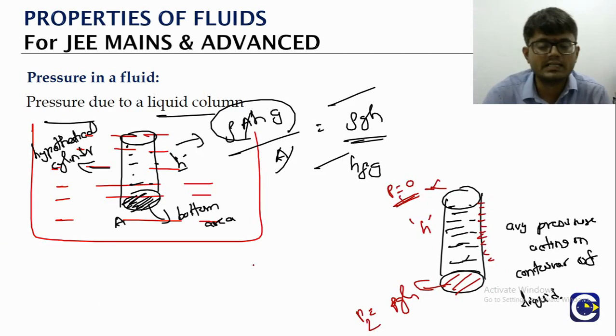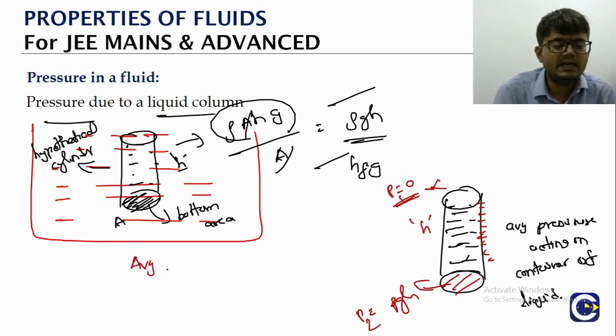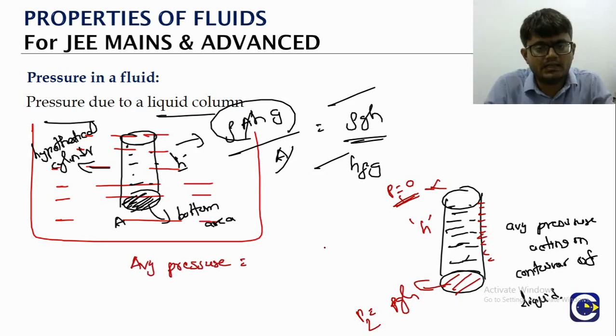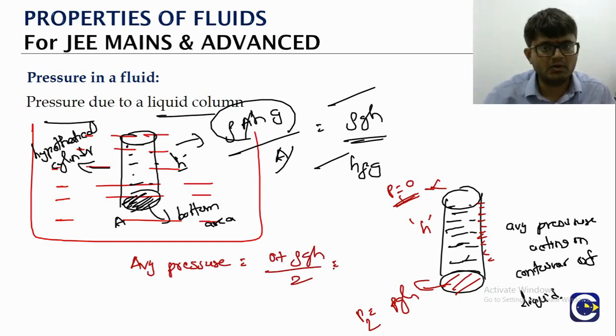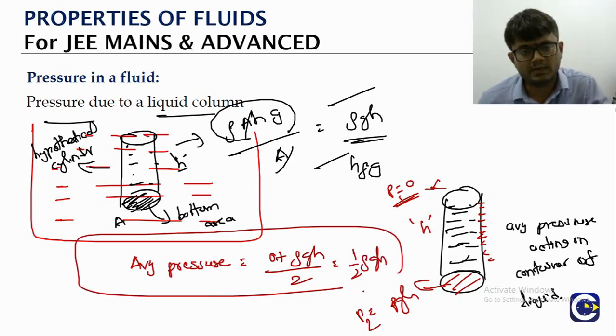So if you ask what is the average pressure acting on the container wall, if you have a liquid of height H inside the vessel, what is the average pressure acting on the container wall? It will be the average of the pressure at the top, which is 0, and the bottom pressure, which is rho G H. So it is half into rho into G into H. This is the result we can remember. This is the pressure due to the liquid column.